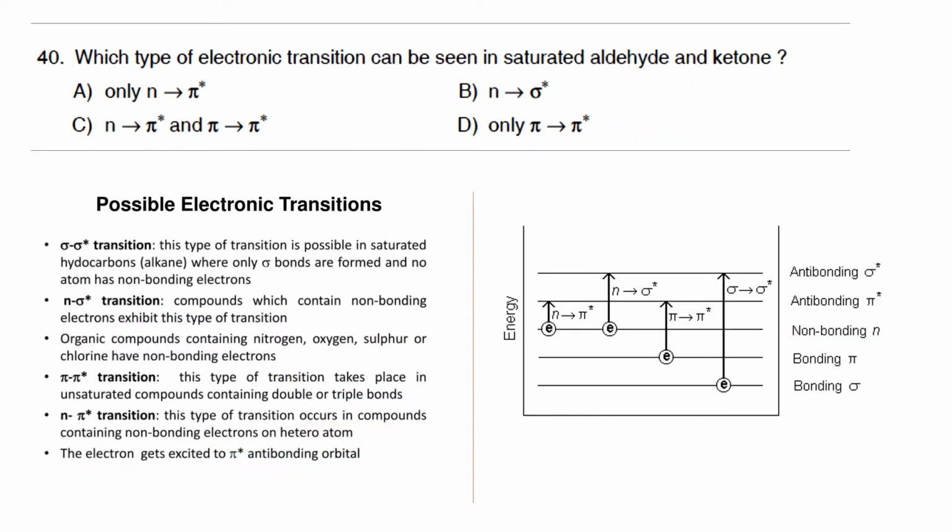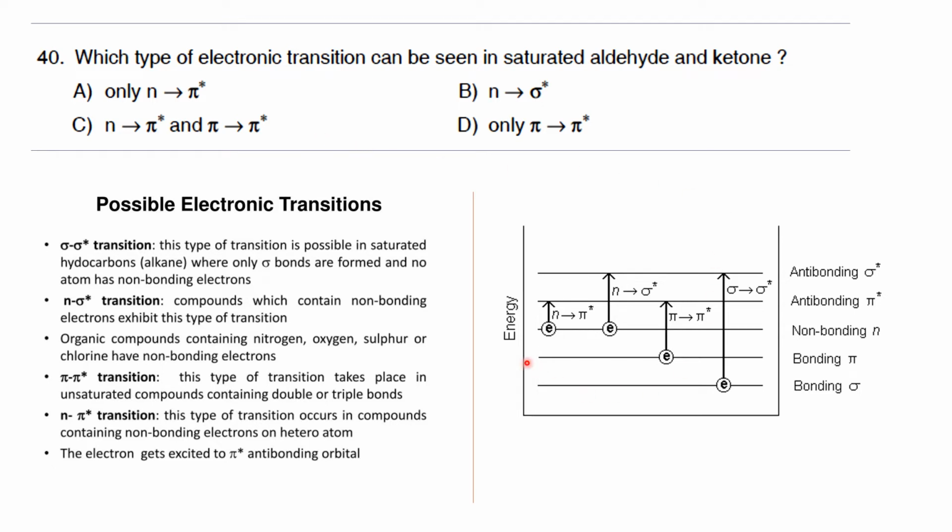Okay. So the next question for this video is related to UV spectroscopy or electronic spectroscopy. The question goes like this: which type of electronic transition can be seen in saturated aldehydes and ketones? In order to answer this question, we need to understand the different types of electronic transitions that are possible in electronic spectroscopy, as well as in which molecules these transitions are found.